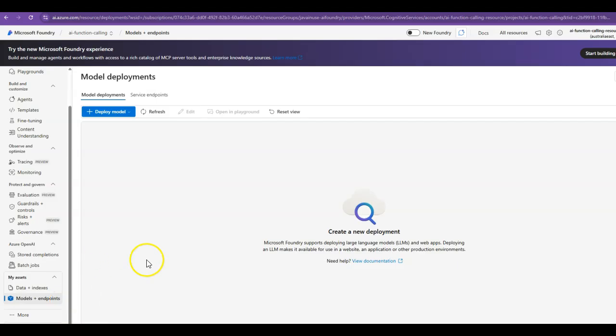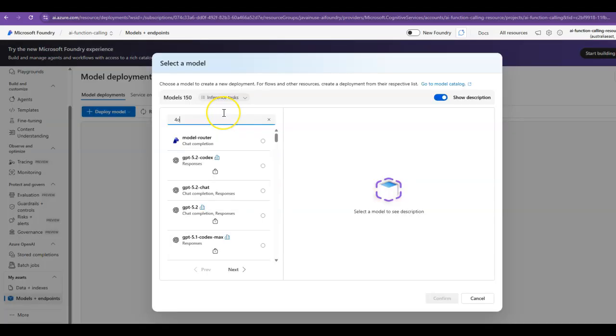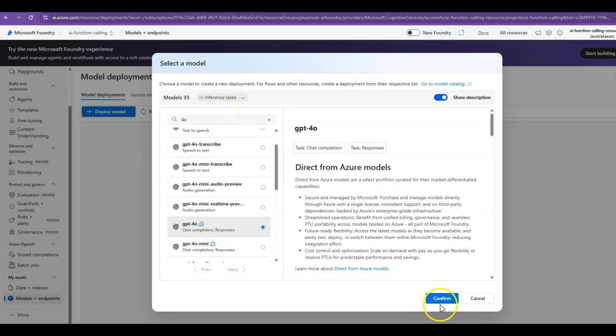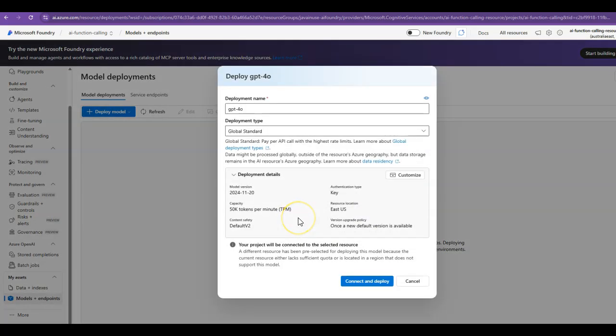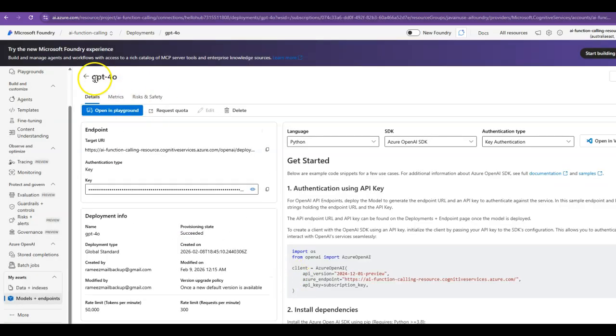Next we'll be deploying a new model here. So we'll be deploying a GPT-4o model. So here select the GPT-4o model, confirm, connect and deploy. Here the GPT-4o model has been successfully deployed for our AI Foundry project.